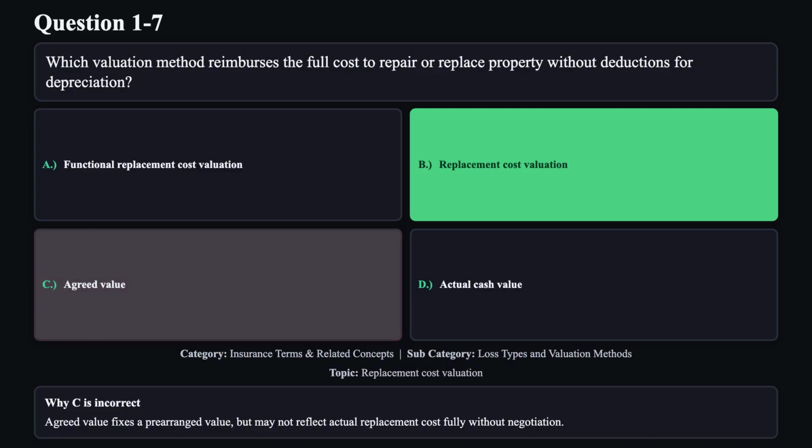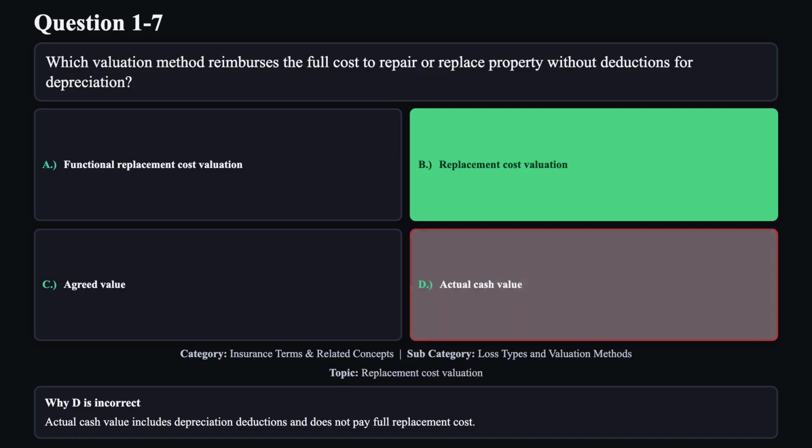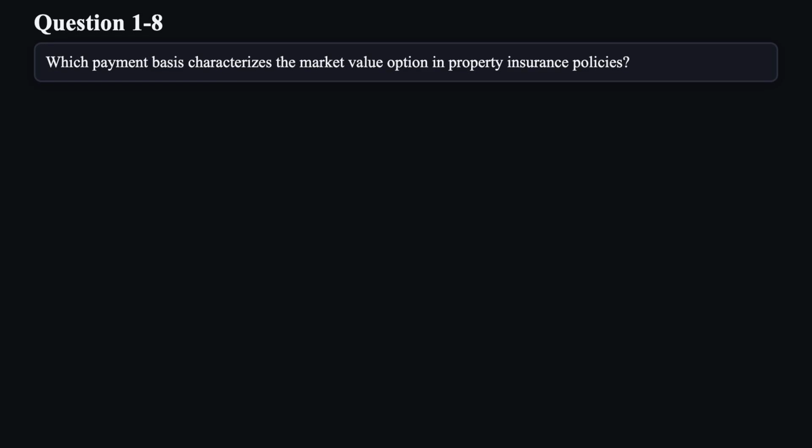Agreed value fixes a prearranged value but may not reflect actual replacement cost fully without negotiation. Reason D is not correct. Actual cash value includes depreciation deductions and does not pay full replacement cost. Question 8. Which payment basis characterizes the market value option in property insurance policies?